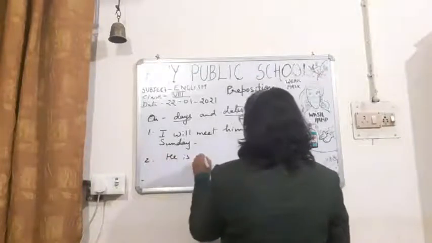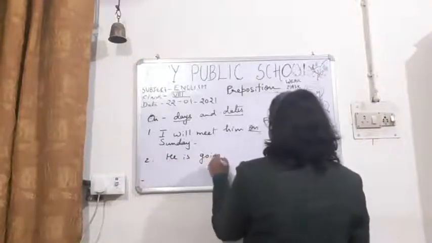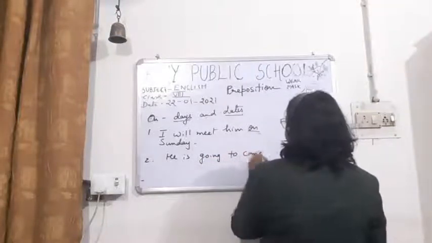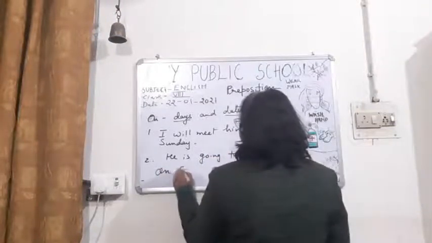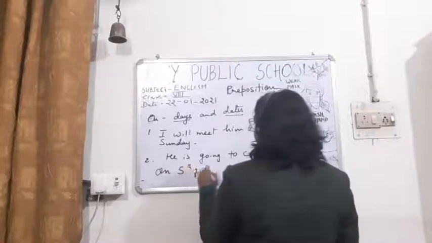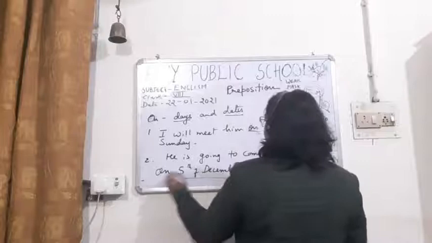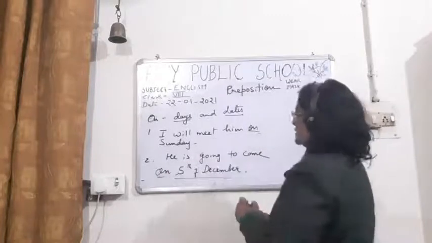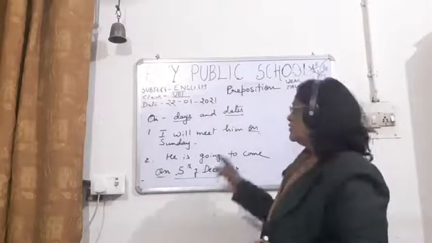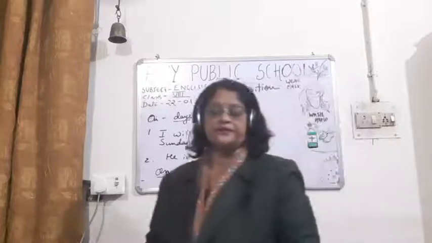He is going to come on 5th of December or 5th of February. Okay, so children, with days and with dates we use on.